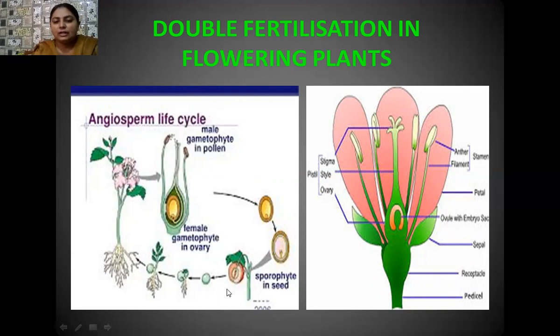Later on, the seed is formed, which is actually the ovule. It is enclosed by a fruit or ovary, because you know that a ripened ovary is known as fruit. What is present inside the fruit? A seed is present, and inside the seed, the embryo is present. When the seed gets sufficient moisture and oxygen, it germinates, and in this way, a miniature plant is formed.